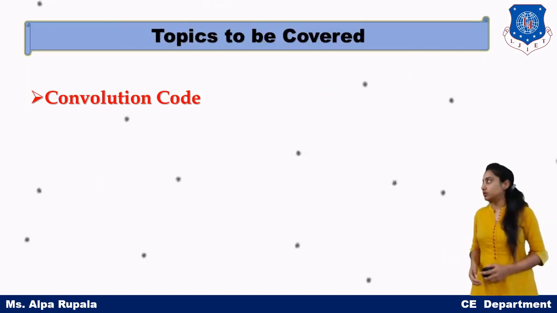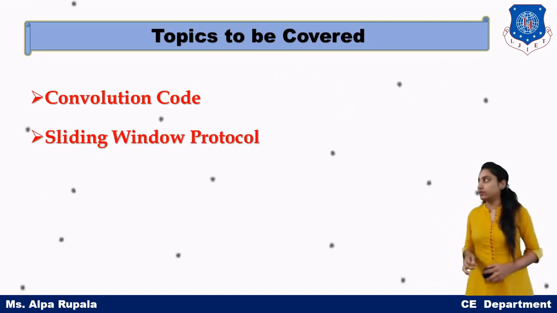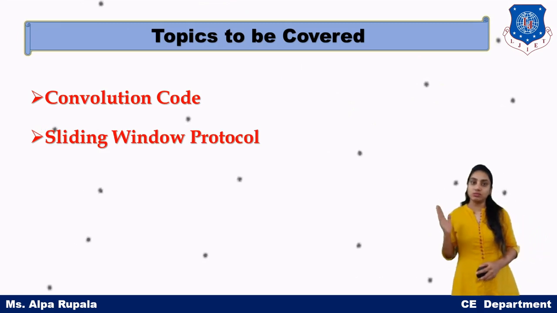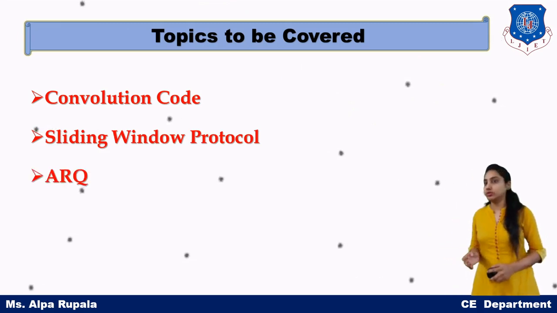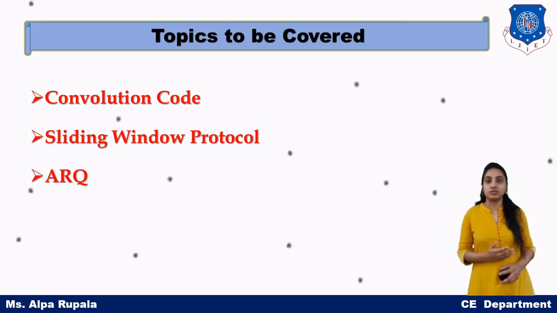So today we are continuing with our topic, that is error control. Topics to be covered today: first of all, we will discuss the convolution code. Then we will discuss what is sliding window protocol. And then ARQ, that is automatic repeat request.